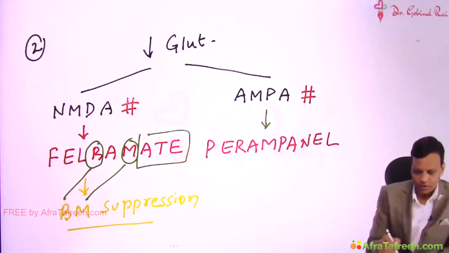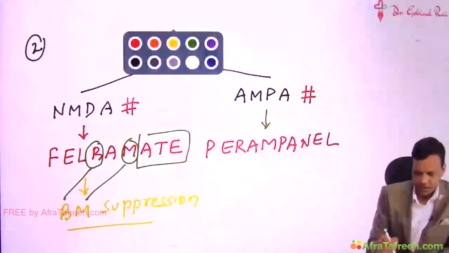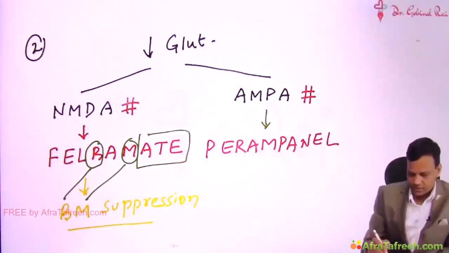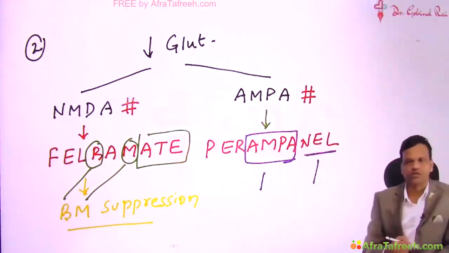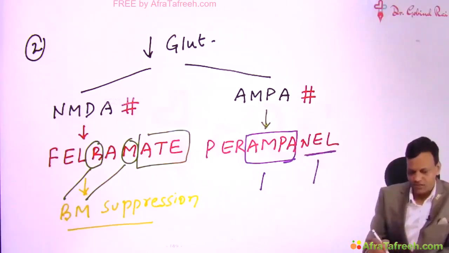You can remember from the name itself, its name says it is making the AMPA receptor of glutamate nil. That means AMPA is not able to work. Perampanel. It is a new drug which is indicated in focal seizures.